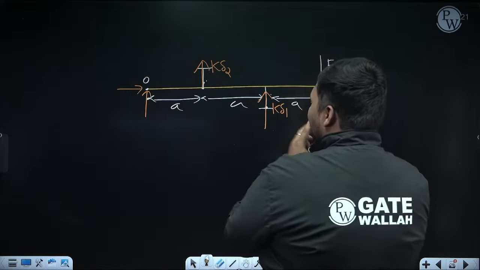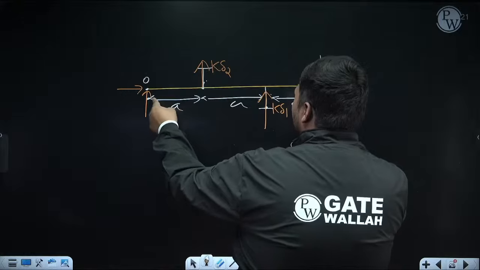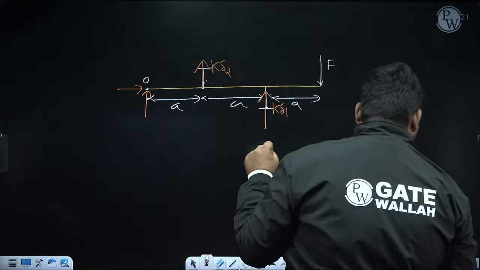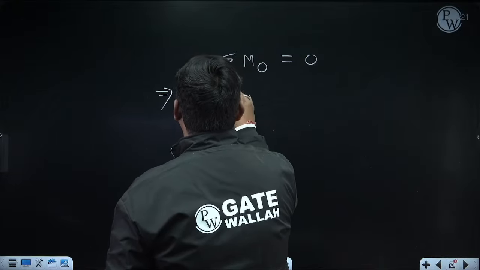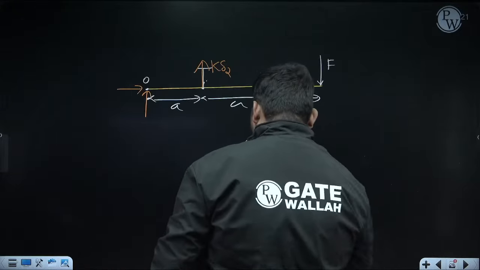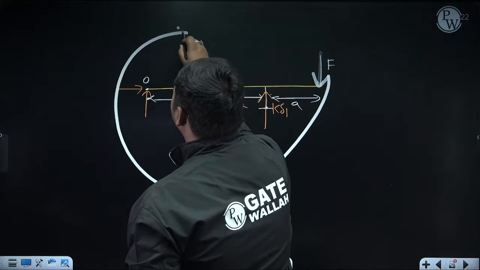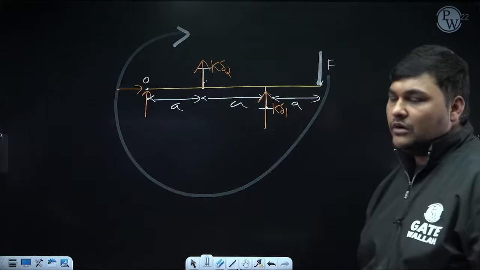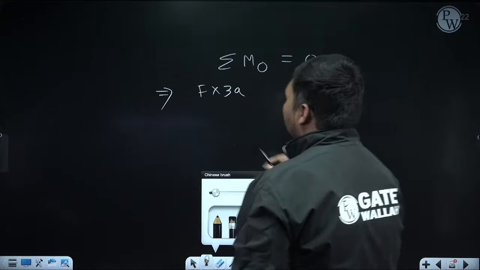So, it will be F into its perpendicular distance from O. F is vertical, so the horizontal distance from O is 3a. So the moment of F about O, that is the hinge point, will be F into 3a. Now, what about direction? You can see this force is like this. About O, it is rotating clockwise. Suppose whatever the first direction of movement is, it is clockwise.